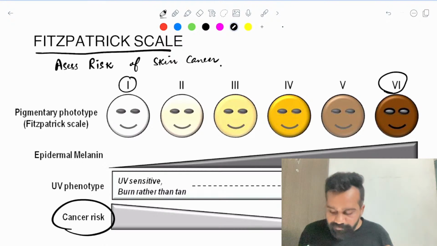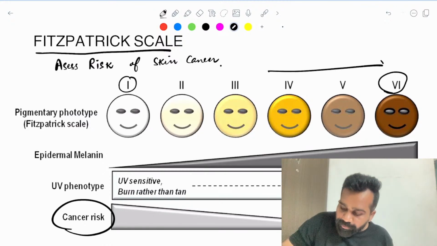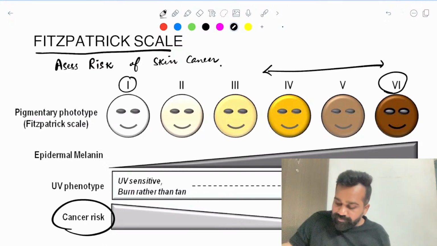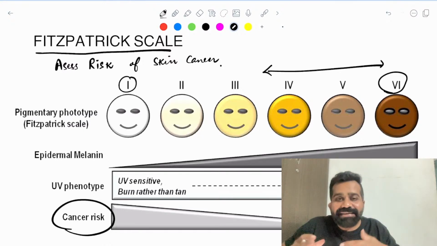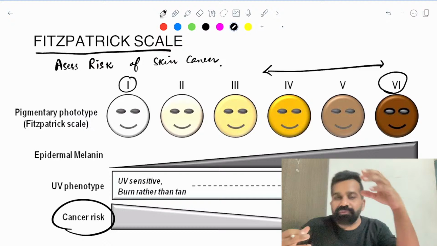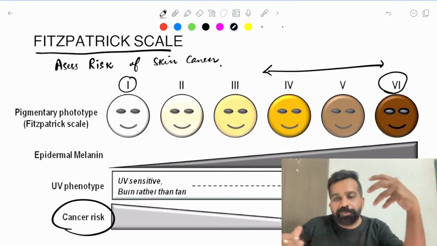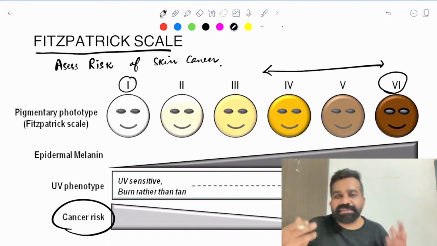Another important MCQ: what you will notice is, in this last group, generally they easily get tanning of the skin. So always remember, we Indians easily get tanning. If you go in the sun, you will get a tan very easily, and that is why all these beauty parlors are earning money on anti-tanning facials and everything.